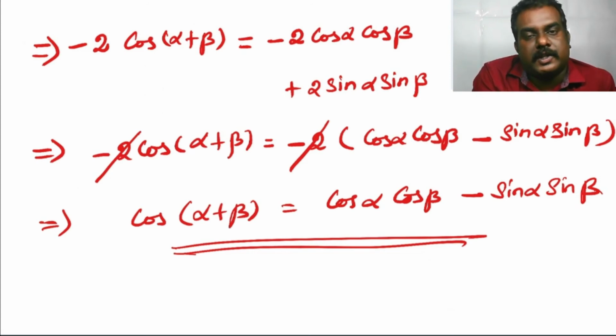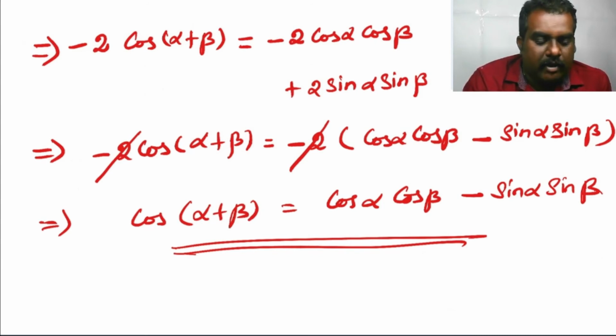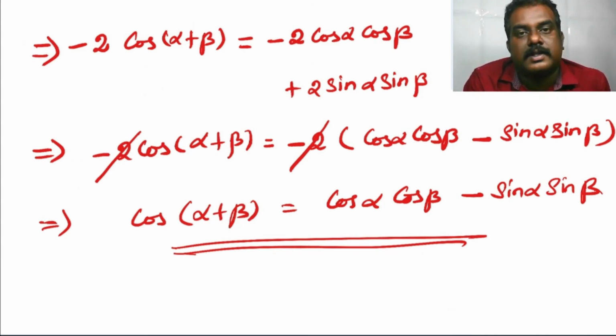That's the reason I explained trigonometric functions do not satisfy the functional relations like f of x plus y is equal to f of x plus f of y and f of kx is equal to k into f of x. So we derive the formula of cos alpha plus beta: cos alpha plus beta is equal to cos alpha cos beta minus sin alpha sin beta.